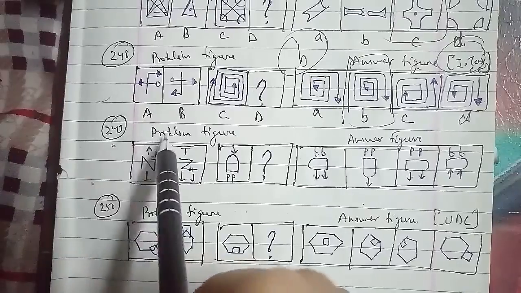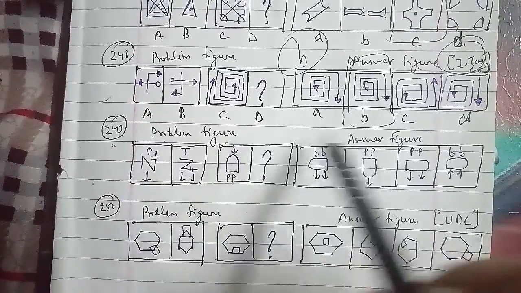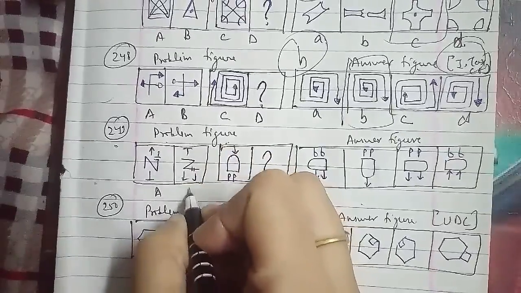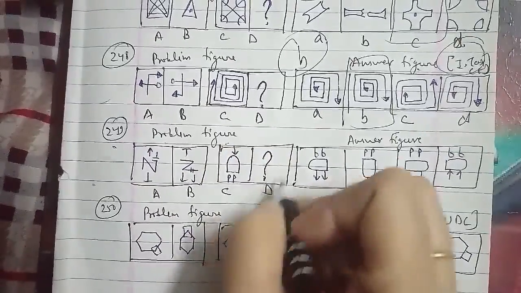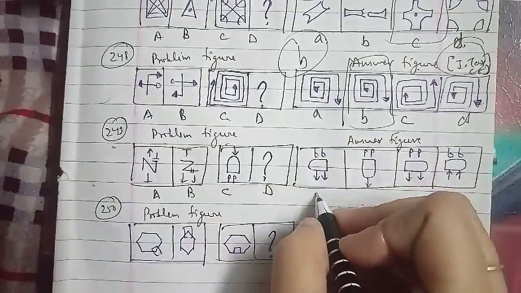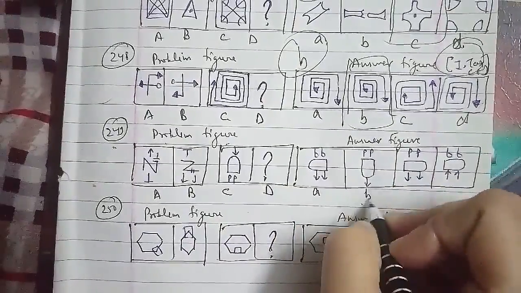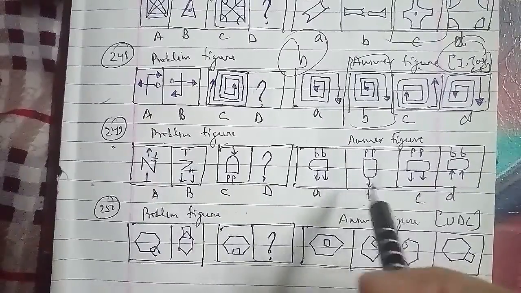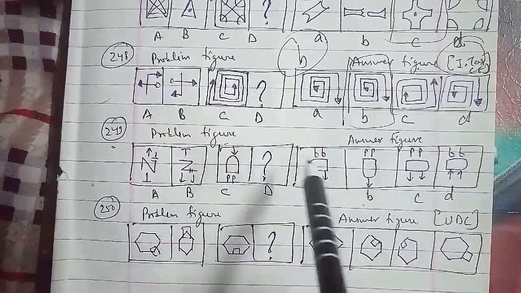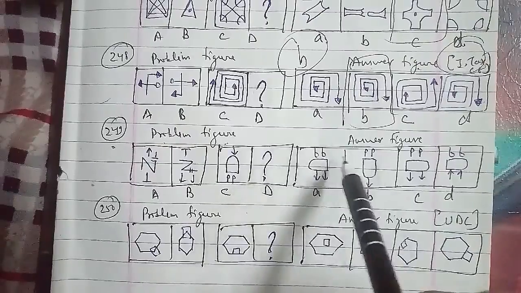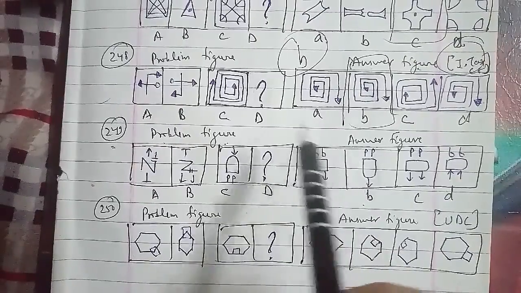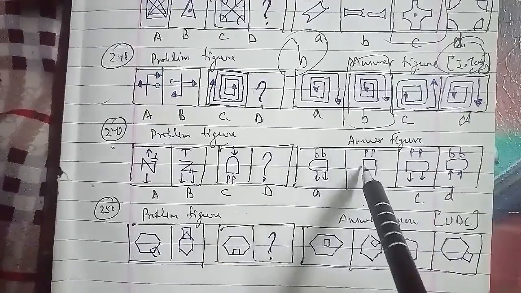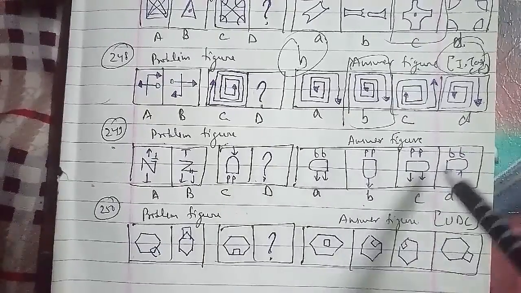We'll have your 249th question of the session, which is your problem figures, and these were the answer figures as well, which has been named as figure A, B, C, D. D is the missing figure here. In the same reference towards each, the central figure is rotated 90 degrees clockwise, and the upper and the lower element interchange positions and get inverted. The number of arrows increases by 1. We can say that the missing figure, which is your figure D, will be the right answer for this question as well.